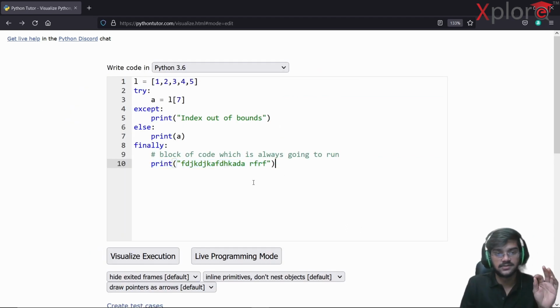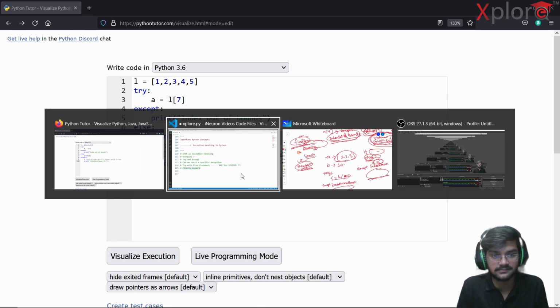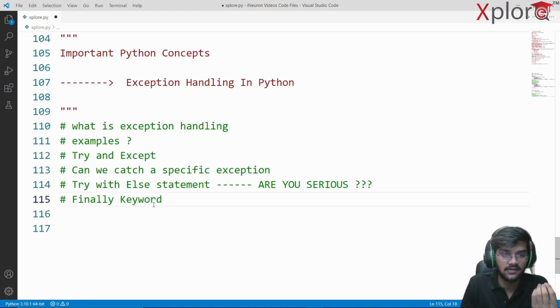That's it about exceptions and exception handling. You can just play with it. You can go with multiple statements in the try block and see which except block is getting executed, and so on. So I hope the explanation was clear enough.